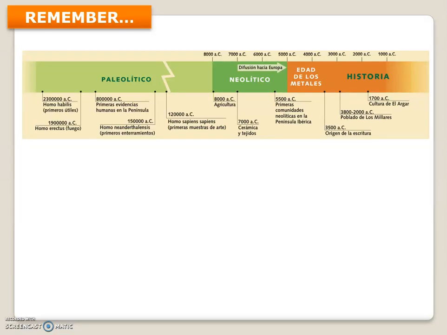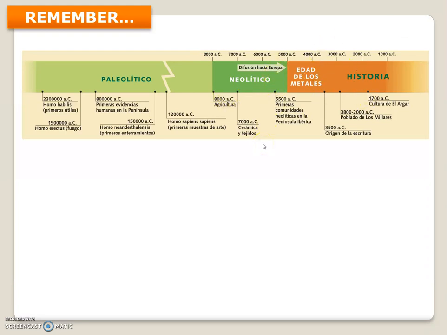Hello! We start remembering that prehistory is divided in three periods. The first one was Paleolithic, remember? Then we have Neolithic and the Metal Age. We have studied Paleolithic and we are going to focus now on Neolithic and Metal Age.